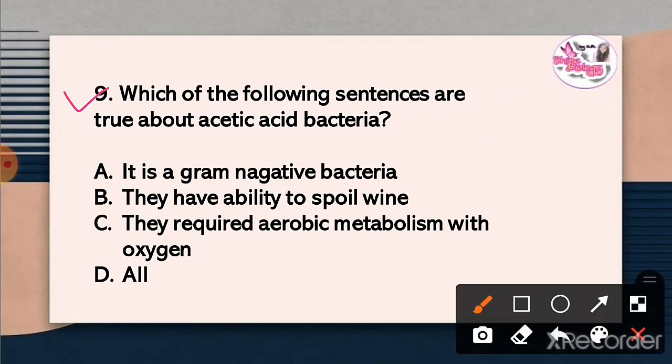Question 9. Which of the following sentences are true about acetic acid bacteria? The correct answer is option D, all. It is a gram-negative bacteria. They have the ability to spoil wine and they require aerobic metabolism with oxygen.